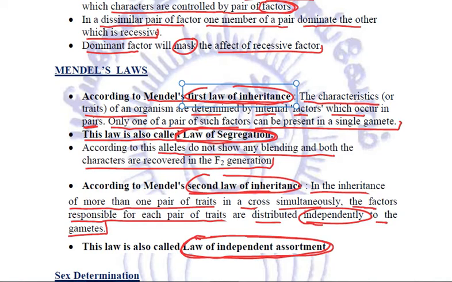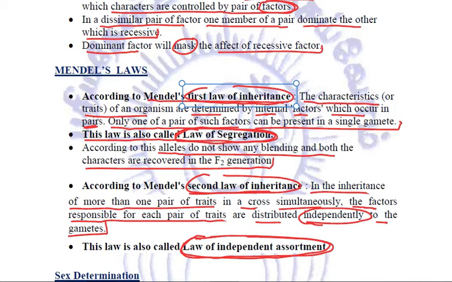You need to practice the monohybrid and the dihybrid crosses, right? They're also quite important because based on that you will be asked questions. You must know the monohybrid ratio is 3:1 and the dihybrid ratio is 9:3:3:1.